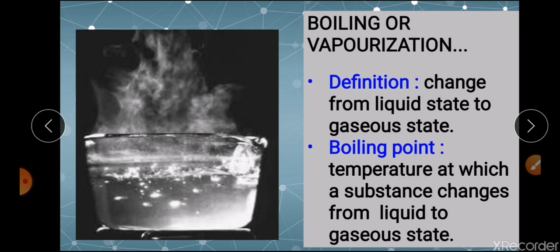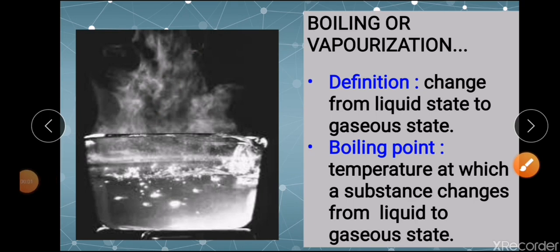Now same as that in case of this vaporization or boiling, here also what happens when heat is being absorbed, the temperature rises, the molecules will start moving so faster so that it acquires kinetic energy so as to overcome the intermolecular force of attraction between the water molecules, so that the molecules will separate far away from each other and escape as water vapor.